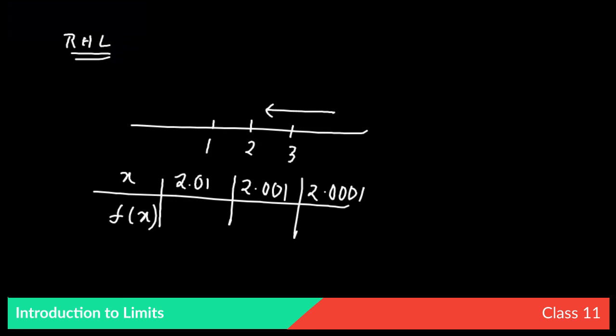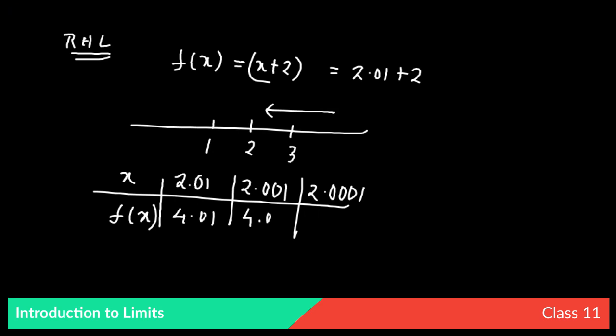So correspondingly for x equals 2.01, what will be the value of f(x)? f(x) was x plus 2. So it will be 2.01 plus 2, so it will be 4.01. Correspondingly for 2.001, it will be 4.001. For 2.0001, it will be 4.0001.